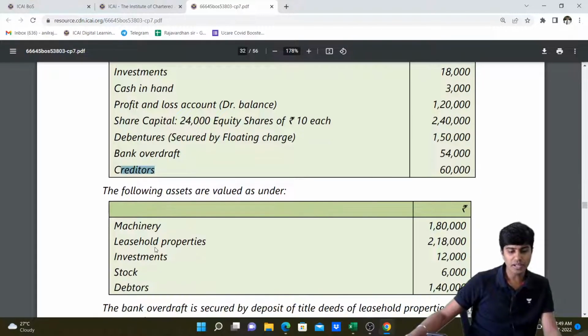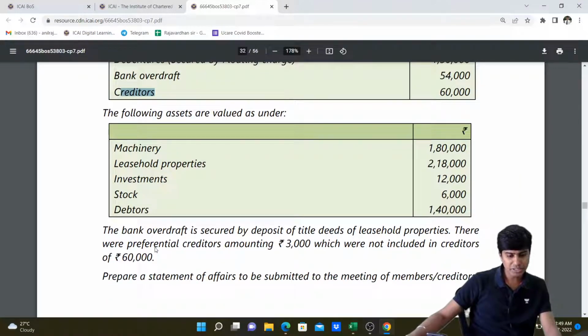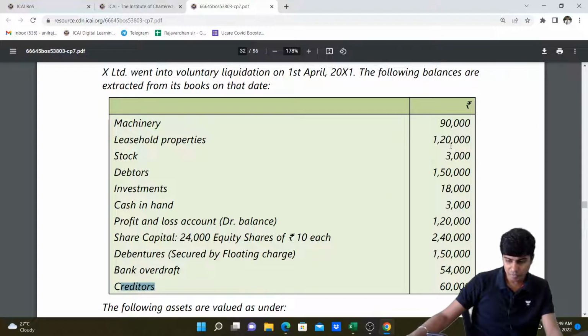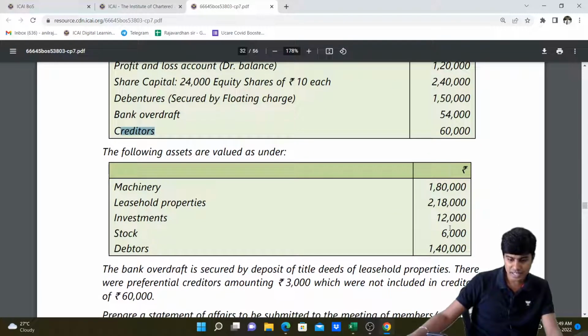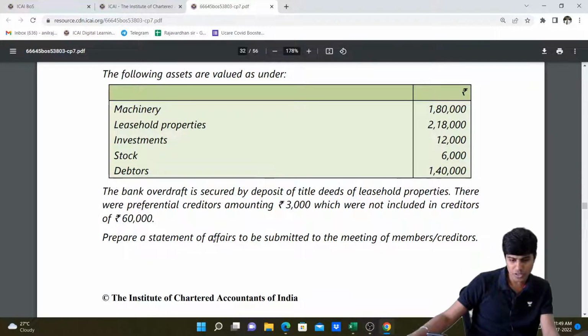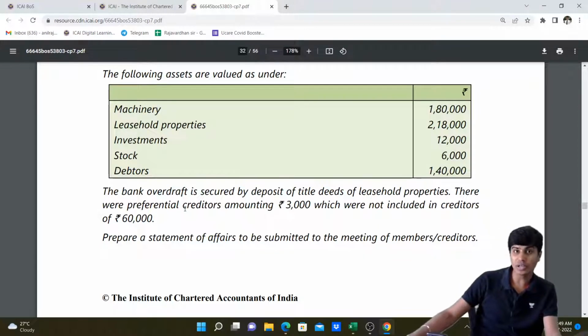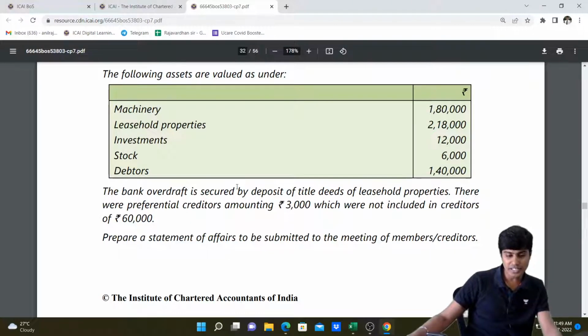Then the following assets are valued as under: machinery, leasehold properties, investment, stock and debtors. Fantastic. They've given the realizable values. These are book values. The difference between these book values and these realizable values will go to our deficiency statement. Got it? Bank overdraft is secured by deposit of title deeds of leasehold properties. Bank overdraft is a secured liability, and the asset that's pledged is leasehold property.